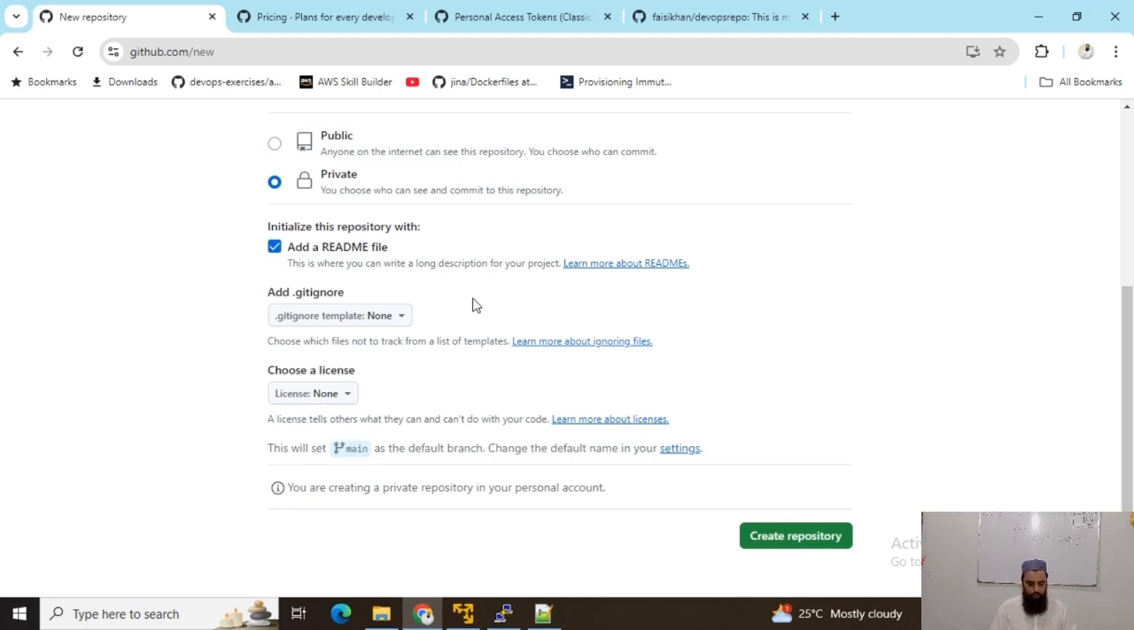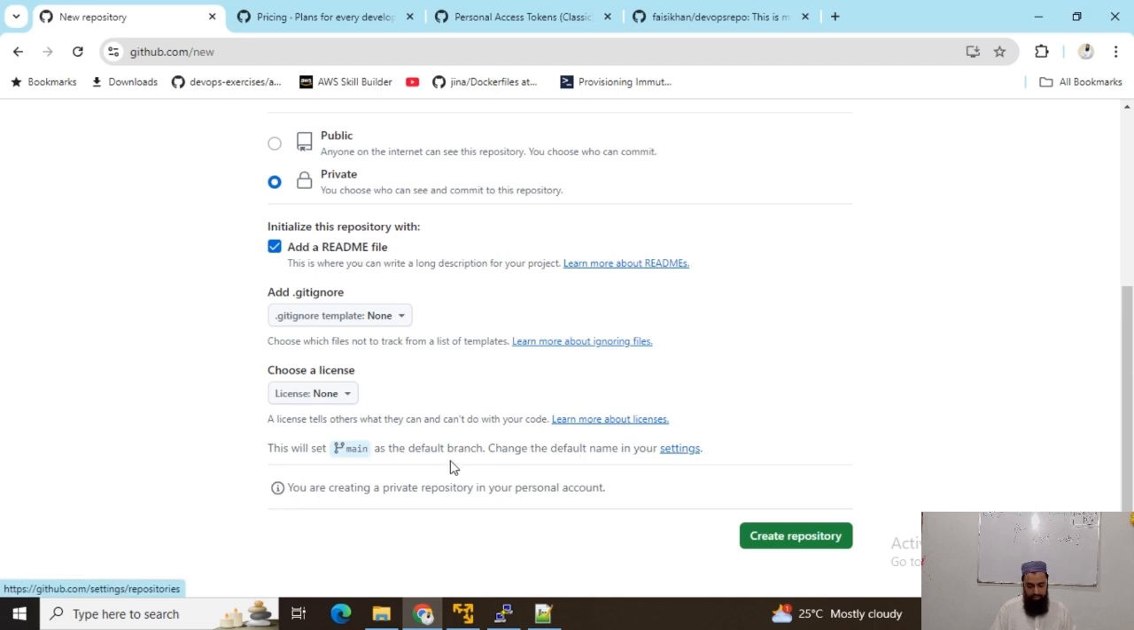.gitignore is used for files which we do not want to track, which we do not want to be pushed to our GitHub account. So we can add those files, those directories in .gitignore, and we have to choose a license. It is for our personal use, so the license is none, and this will set the main as the default branch. Change the default name in your setting.